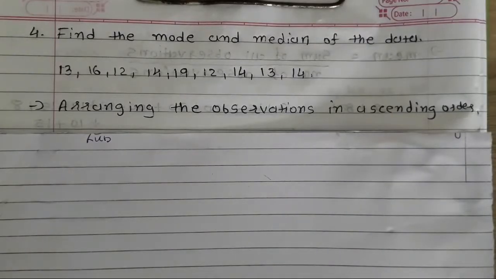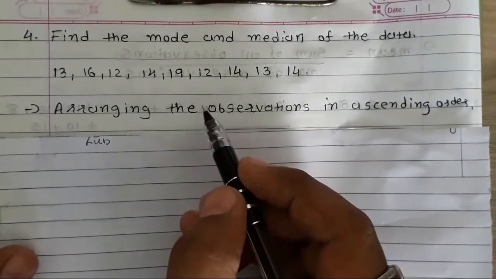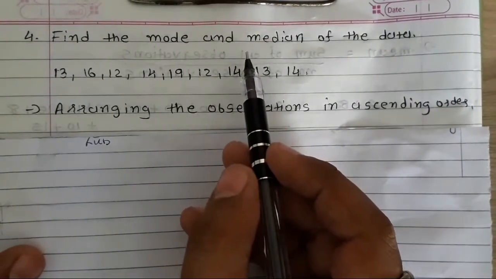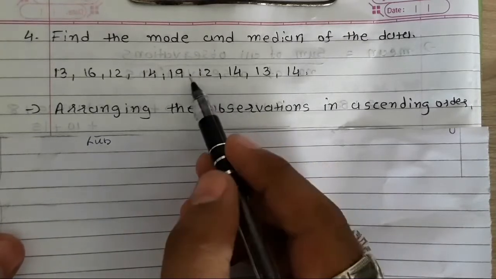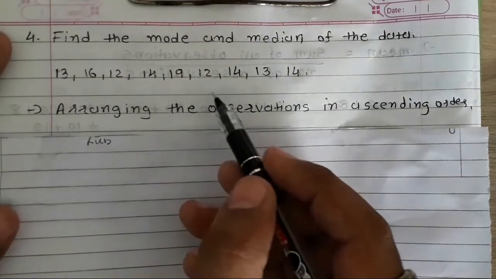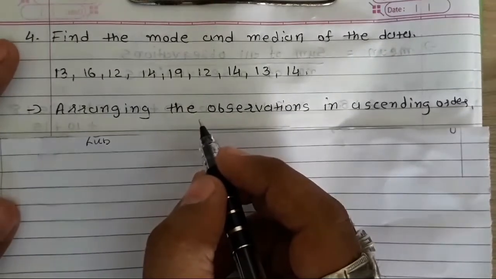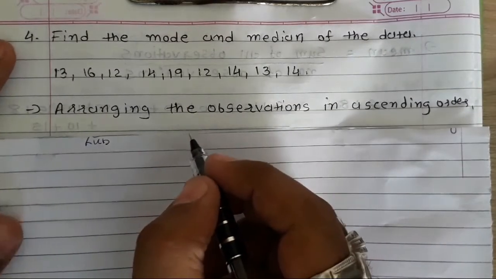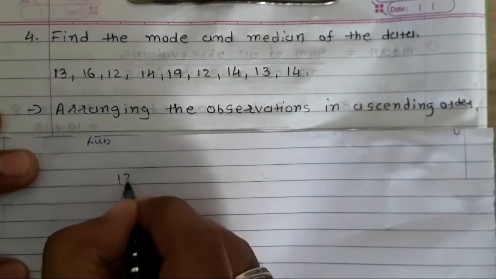Now question 4: find the mode and median of the data. The data is given, and we have to find the mode and median for this data. As I told you earlier, to find the median it's necessary to arrange the given data in ascending or descending form. For the mode it's not necessary, but if we do it, it will become quite easy for us to find the mode. So I will arrange these observations in ascending order. Ascending order means lower observation to higher observation. Here the lowest observation is 12, so I will start with 12.